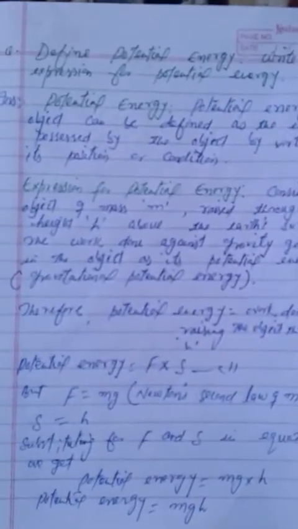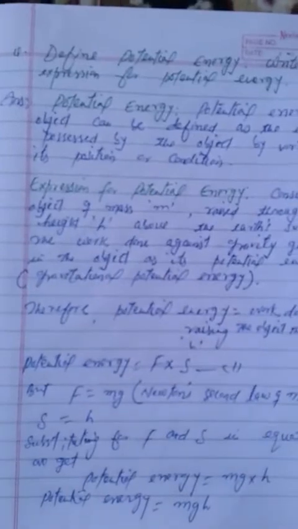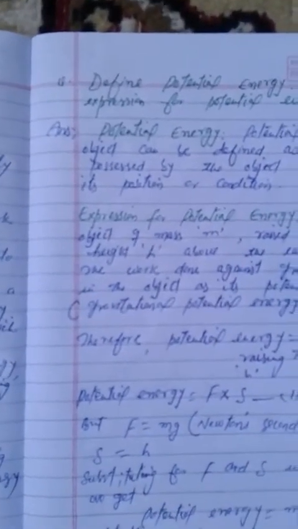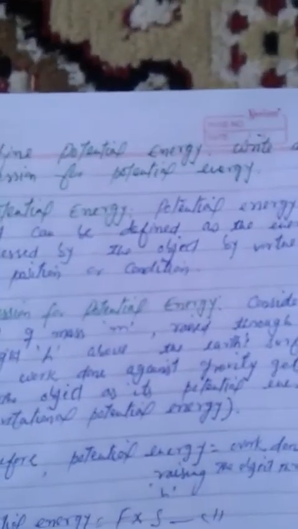So another type of energy is the potential energy. The energy of a body due to its position or change in shape is known as potential energy. Or potential energy of an object can be defined as the energy possessed by the object by virtue of its position or condition.